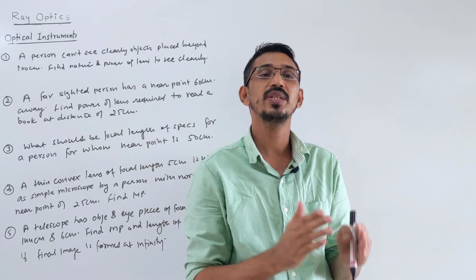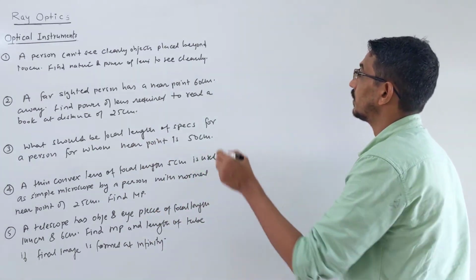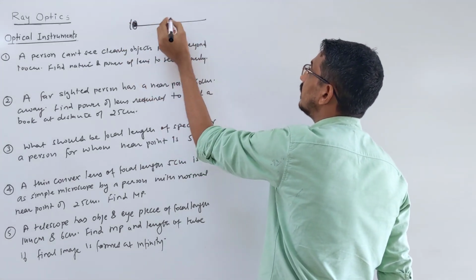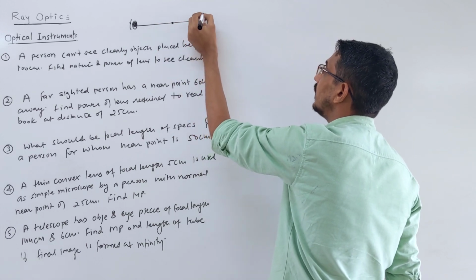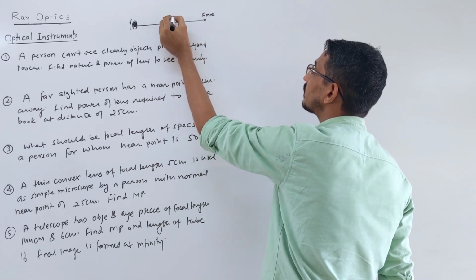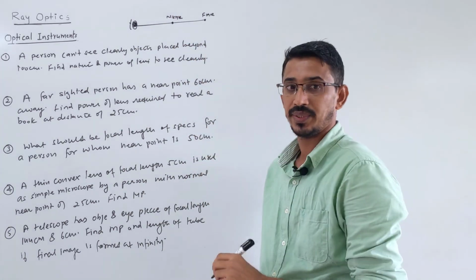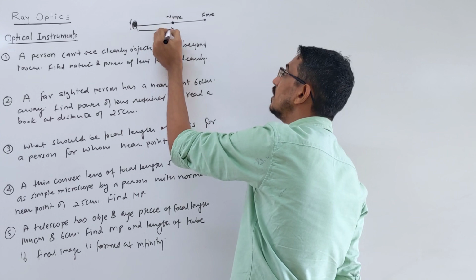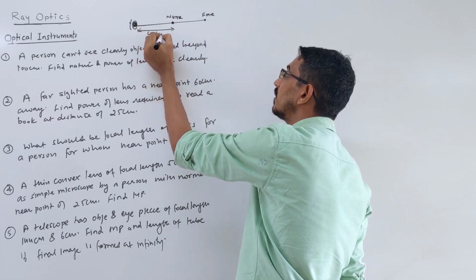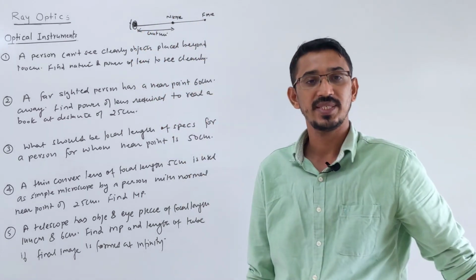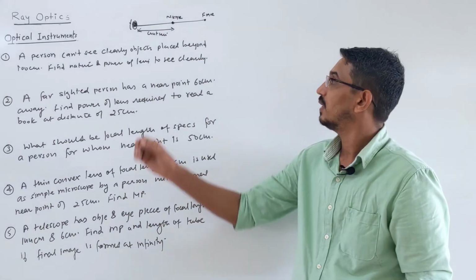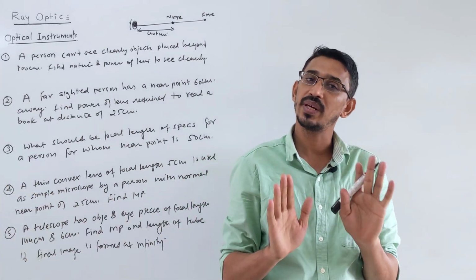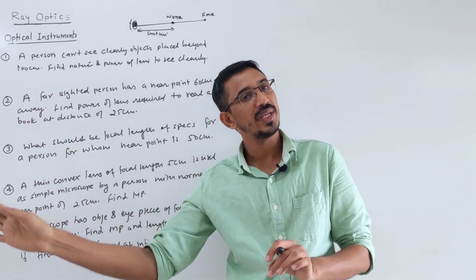One is called the far point, one is called the near point. Let's talk about them once more. Suppose this is your eye, correct? Then near point, far point. Look here, what's the meaning of that? When I say near point, it means in this range you can't see. After this point only you can see. They said the near point of your eye is 50 centimeter. Means before 50 you cannot see. After 50 only you can see clearly, right?